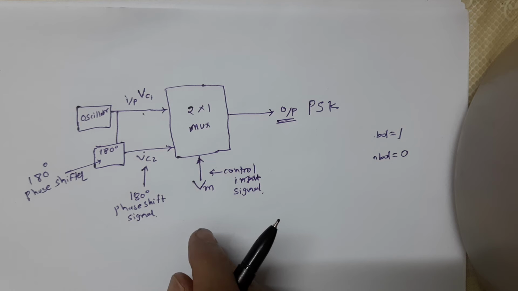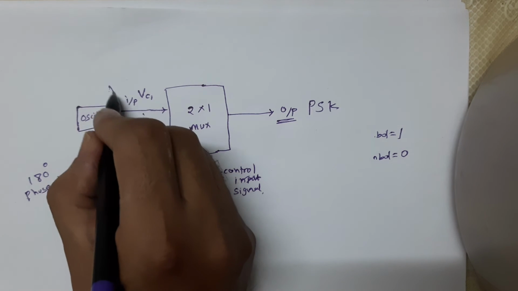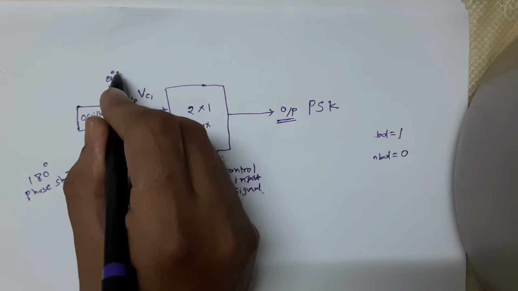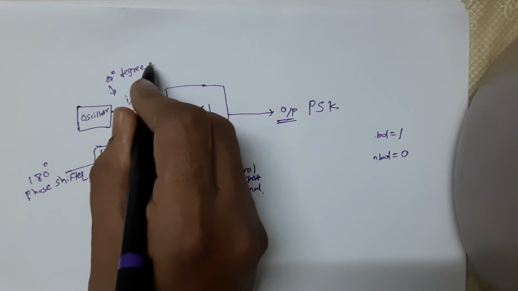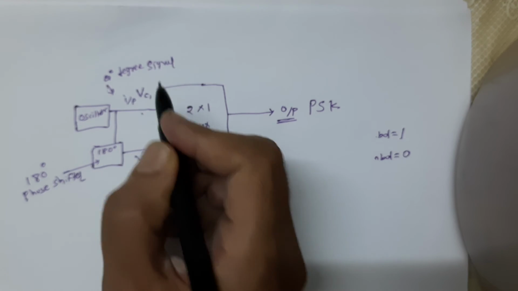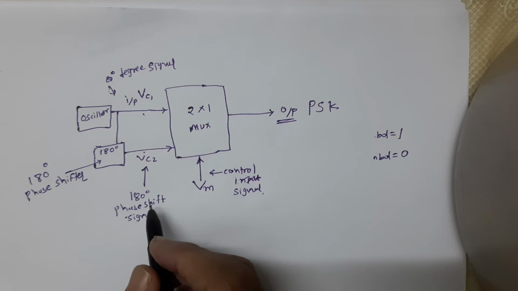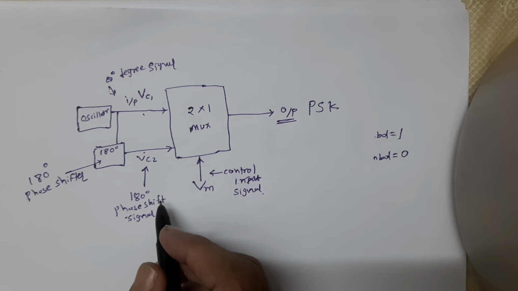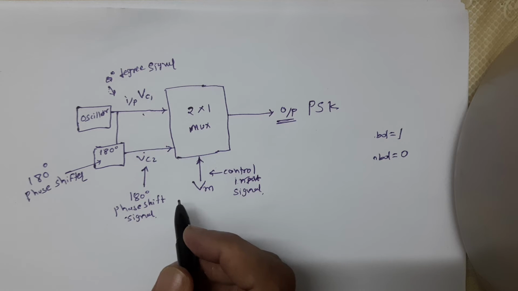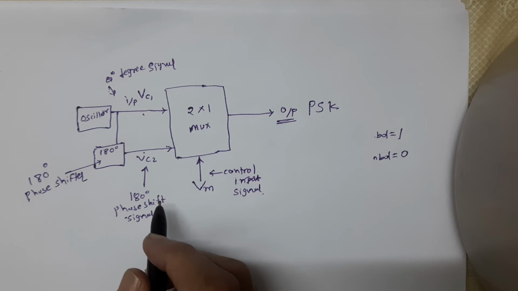Here the output of the multiplexer shifts between two distinct phase values, namely 0 degree and 180 degree. This is our 0 degree signal. This is our 180 degree phase shift signal. Hence the name phase shift keying. Based on this discussion, the block diagram shows us the output signal, which is nothing but the phase shift keying signal.